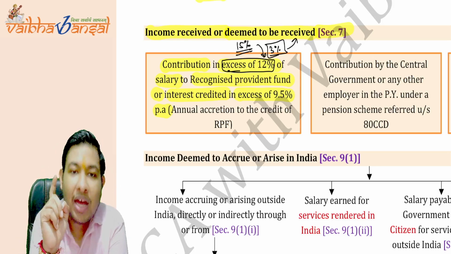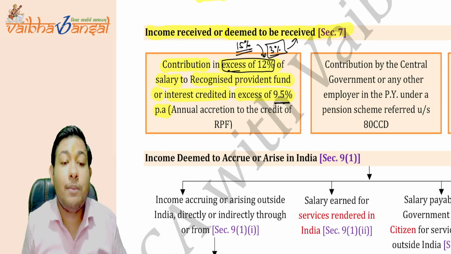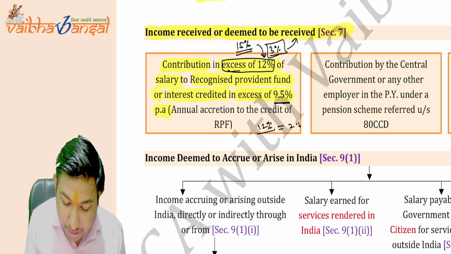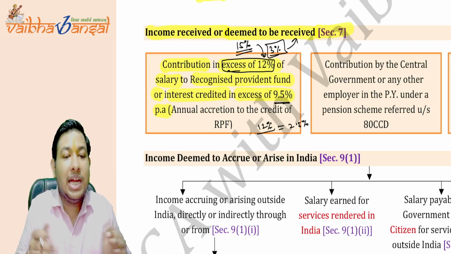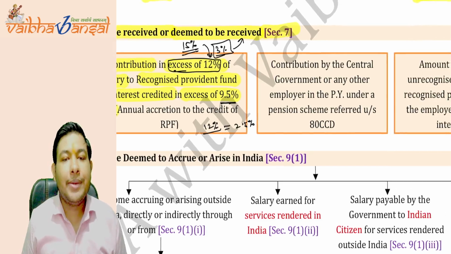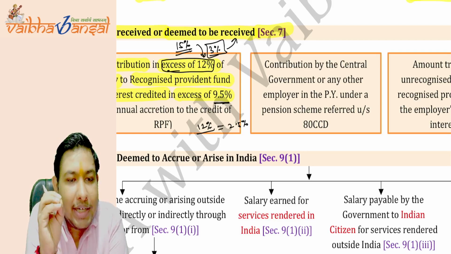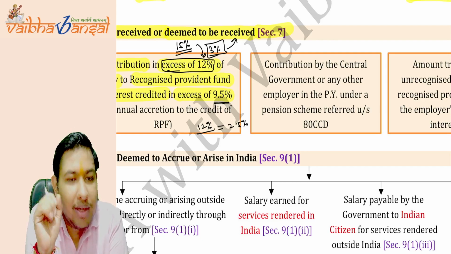Is this point clear? Now the interest should be credited at the rate of 9.5%, but if there is an interest rate of 12%, then the excess of 2.5% will be treated as income received or deemed to be received in India. Is this point clear? This is the point. Now, if you are an employee, you know that there is the deduction under 80CCD, where the employer and employee contribute to the notified pension scheme of the government, the NPS scheme.